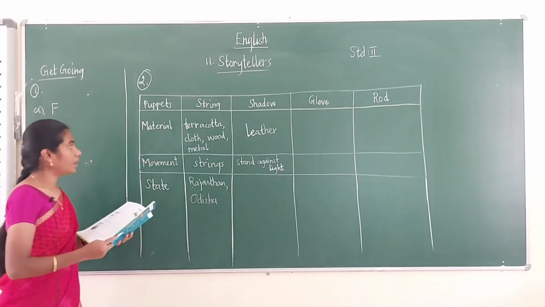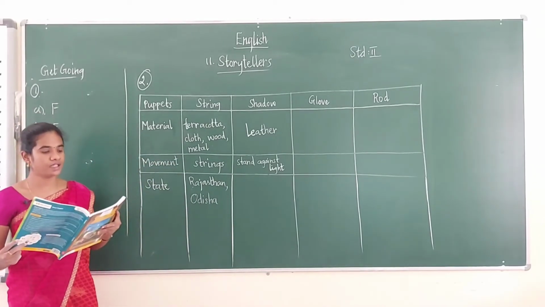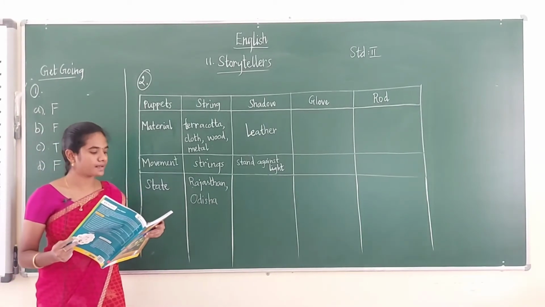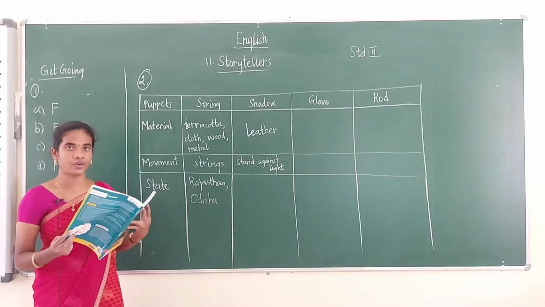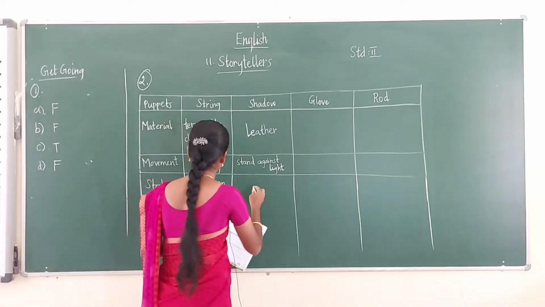Then next, the shadow puppets are found in which states? Can you tell me? The shadow puppets are found in Odisha, Kerala, Andhra Pradesh, Karnataka, Maharashtra and Tamil Nadu. You have to write down these states. So what are they?